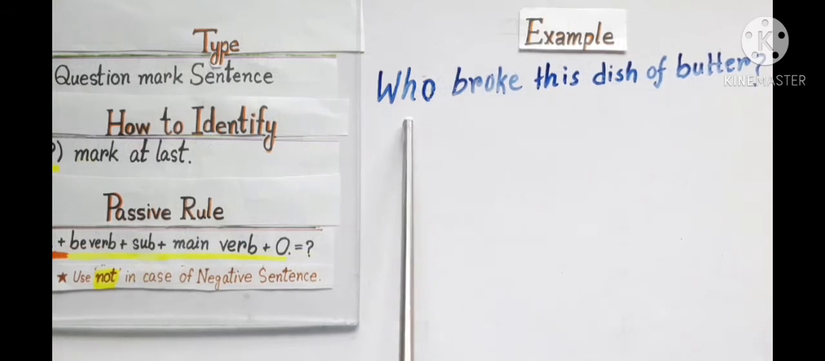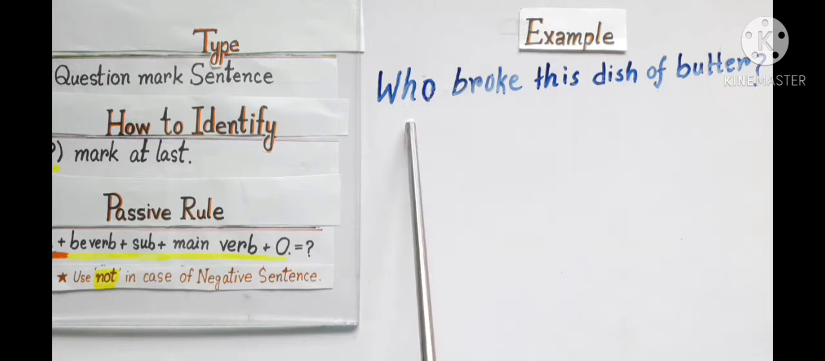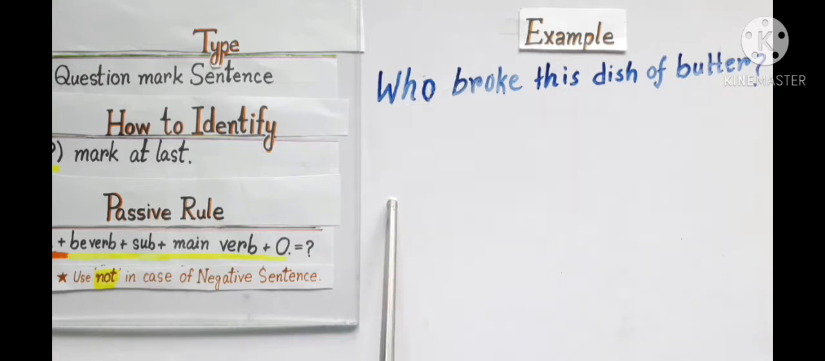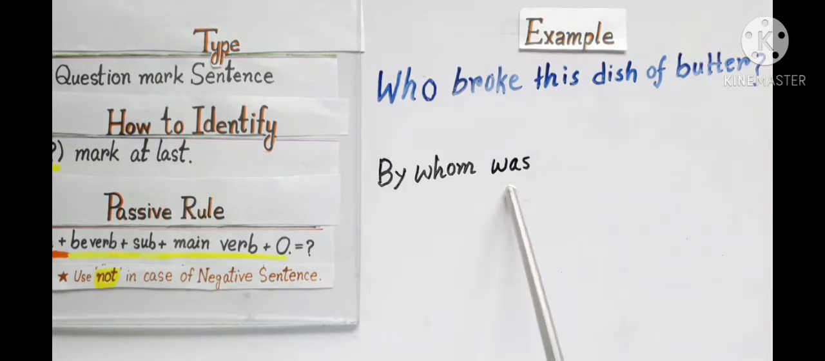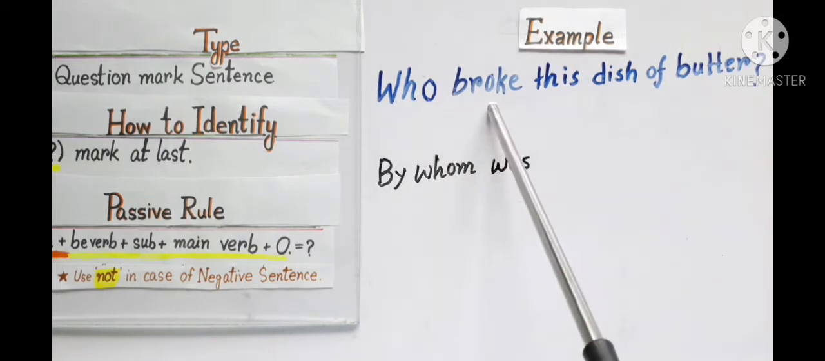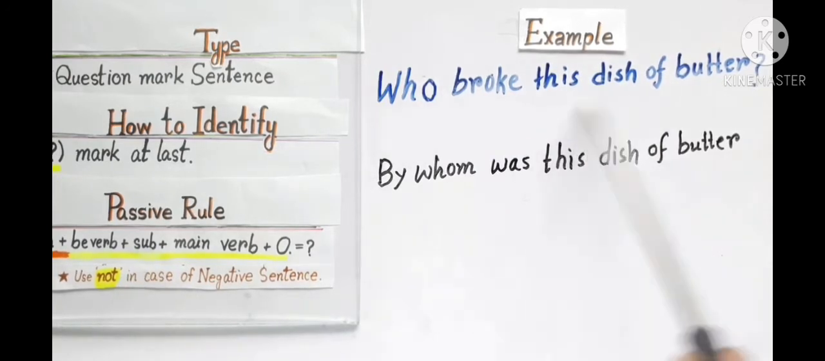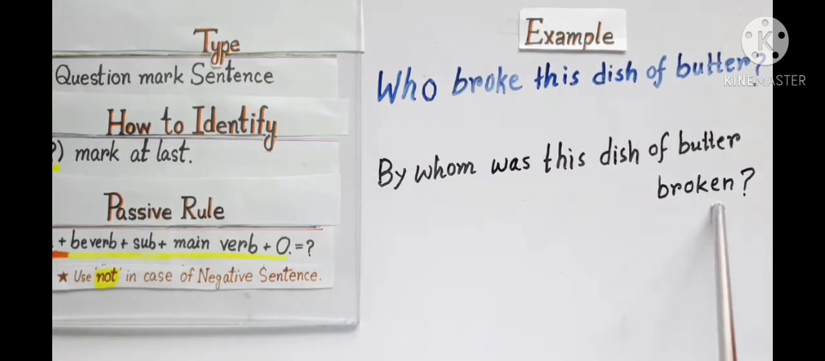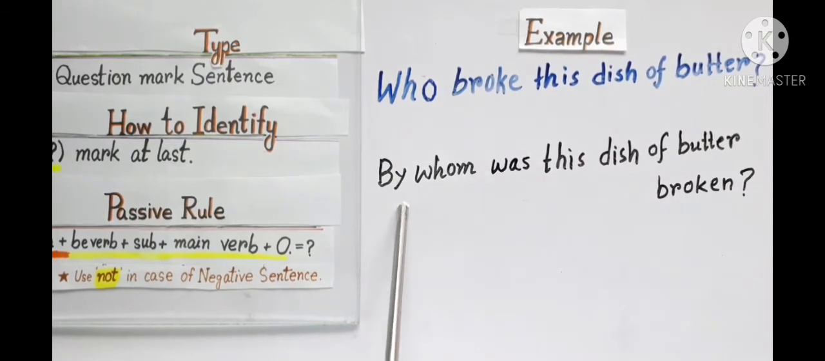Look at this sentence. Who broke this dish of butter? When you have who as WH, use by whom. So I write by whom as WH. Now I have to write be verb. Now I write was because I have simple past type question, and this is clear from the word broke, verb 2. Now I have to write subject. This dish of butter is my subject now. Now main verb broken, verb 3 of this verb broke. I have already used by, so I have nothing to write here.